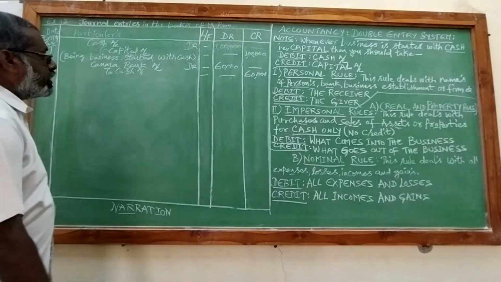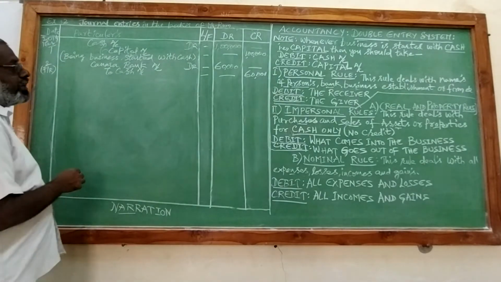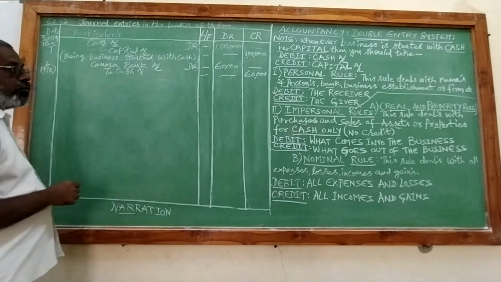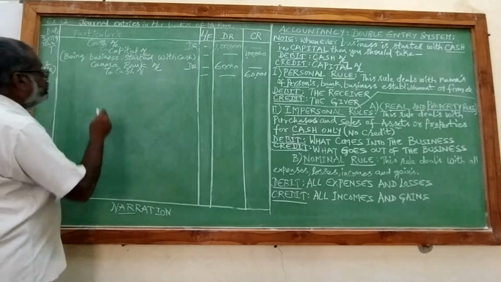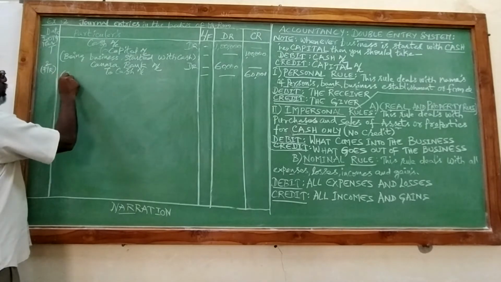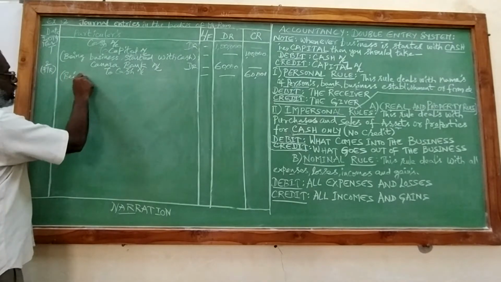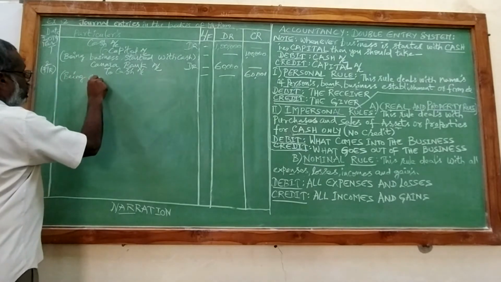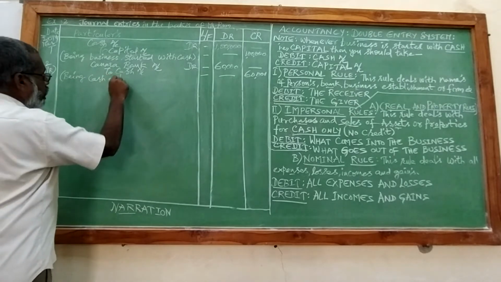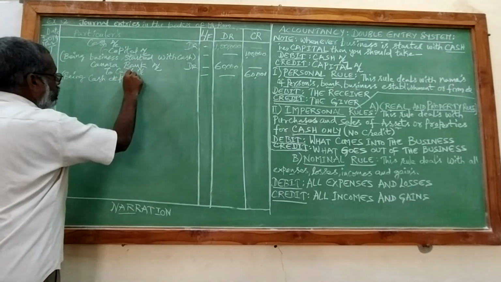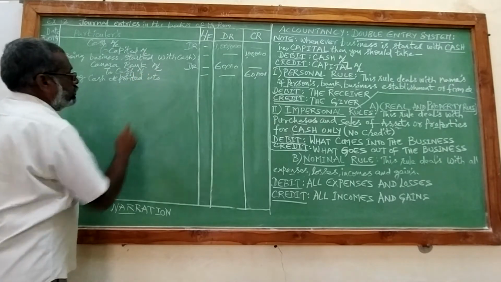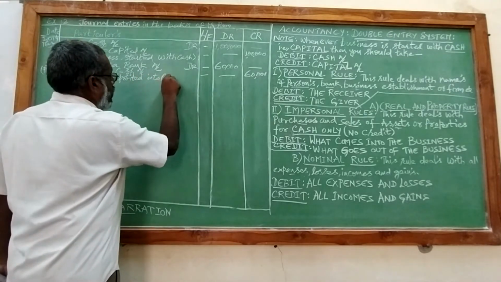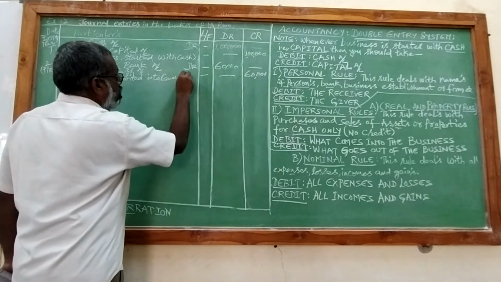After recording this journal entry, we should write a statement for what purpose we have recorded this journal entry. That statement is called narration, and it starts with the word being. Being cash deposited into Canara Bank.